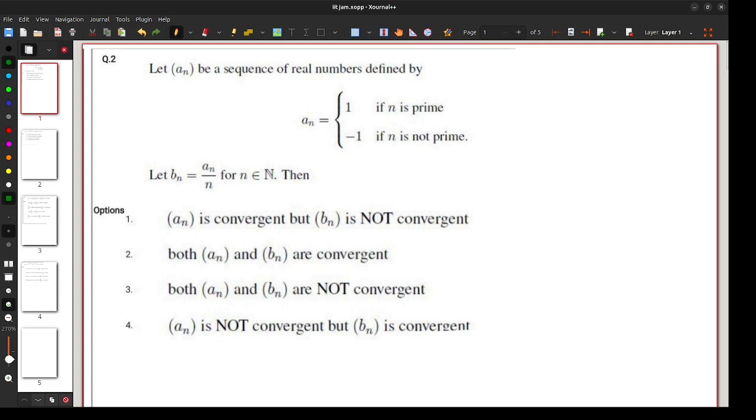Welcome everyone. Today I'll solve some questions of real analysis from IIT JAM 2023. So without wasting any time, let's go to the question.